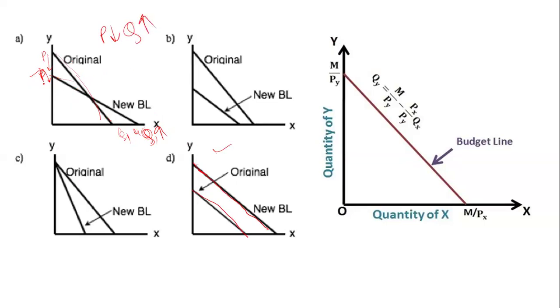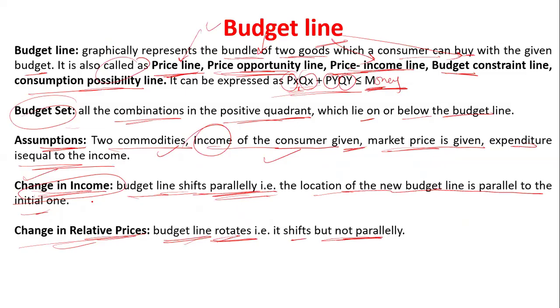So they are crossing each other. Here you can see this is the original. Now the price is decreasing, the quantity is over here, and the quantity is also decreasing, but not at a high rate. So this is a shift, but not in a parallel way. Again, you can see the price is the same, no change in the price, but the quantity was originally here and then decreased. So these are the budget lines.